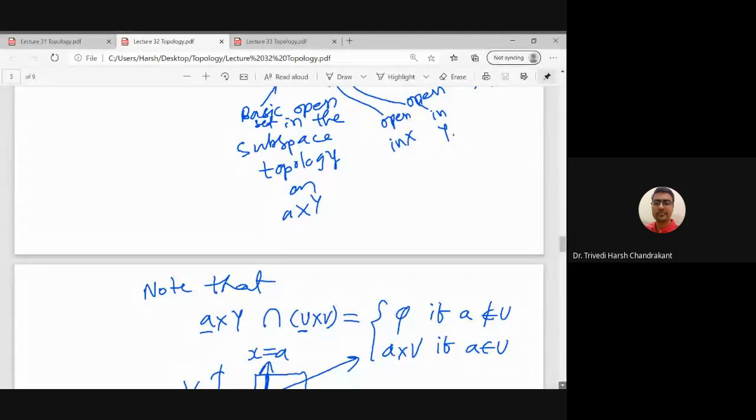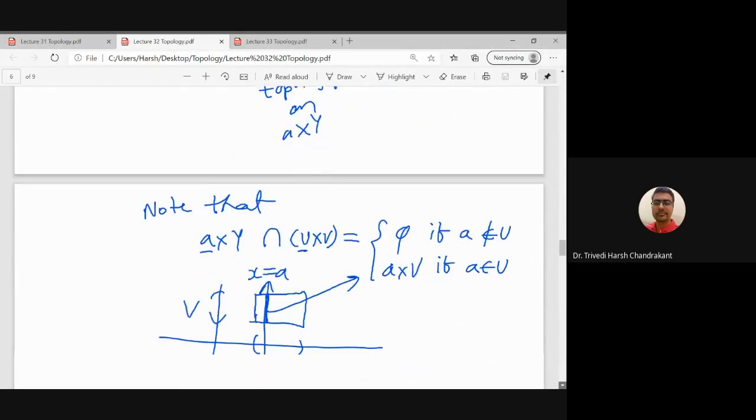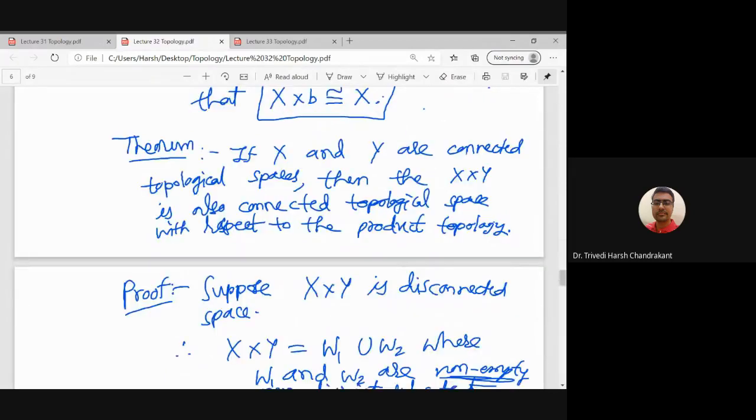Later on, we use this result, that this set is connected, to prove that X cross Y is connected.